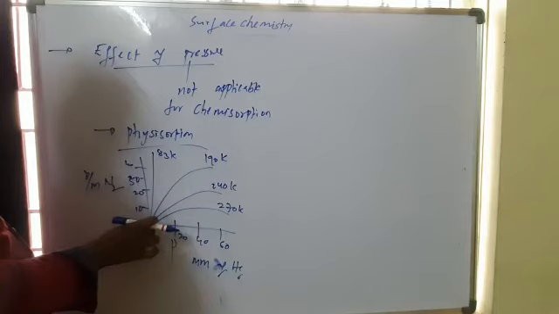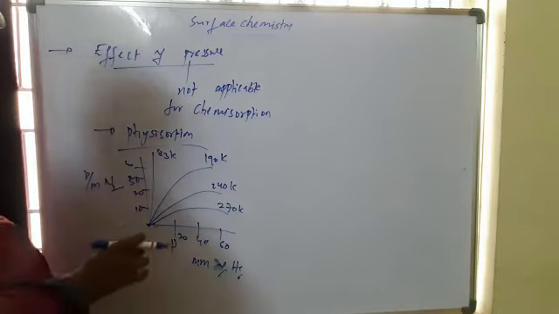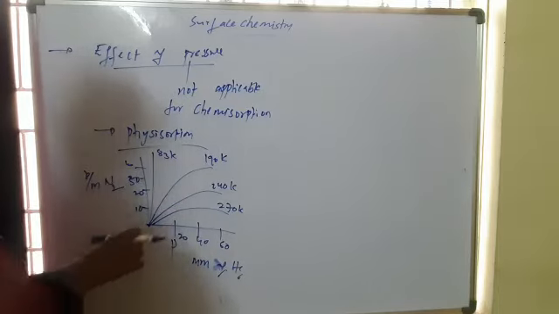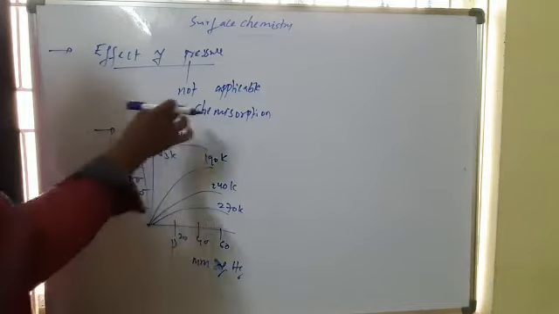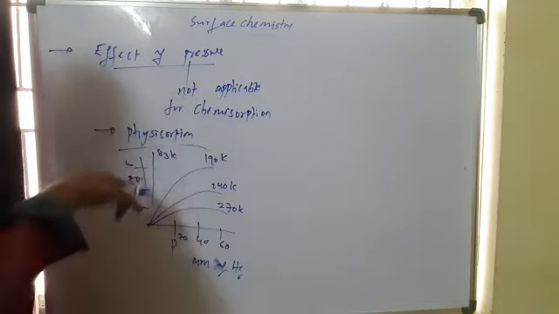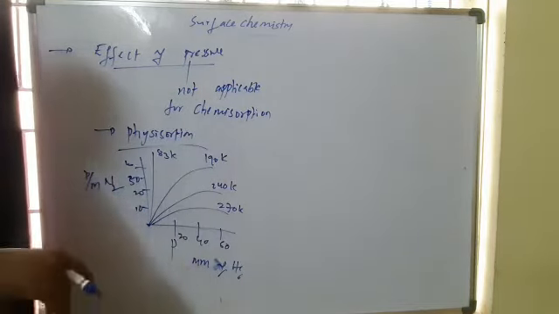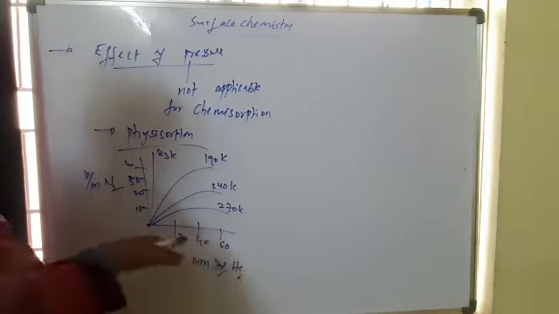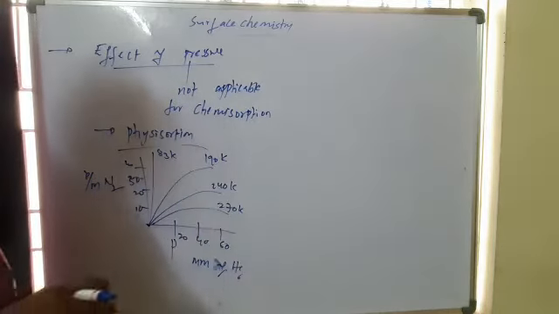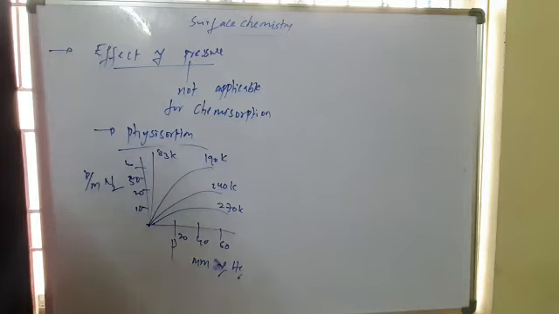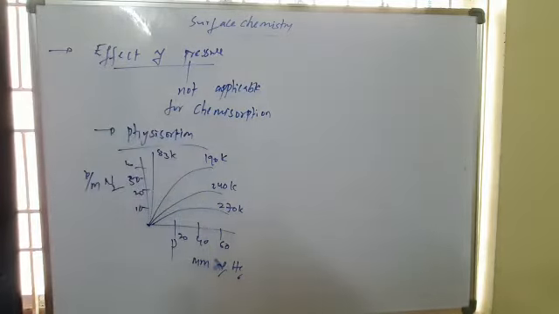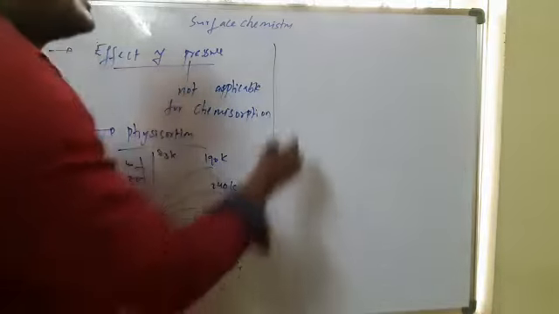That means at low pressure the extent of adsorption is more. With increasing pressure, the extent of adsorption increases at low pressure, and at high pressure the extent of adsorption decreases. This is well explained by the Freundlich adsorption isotherms.